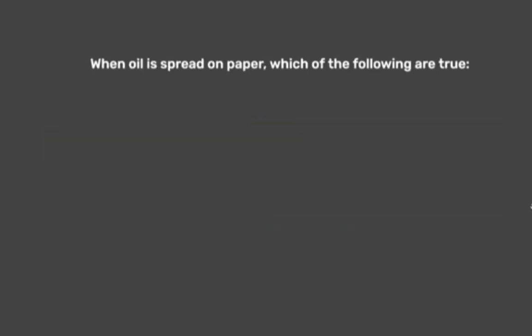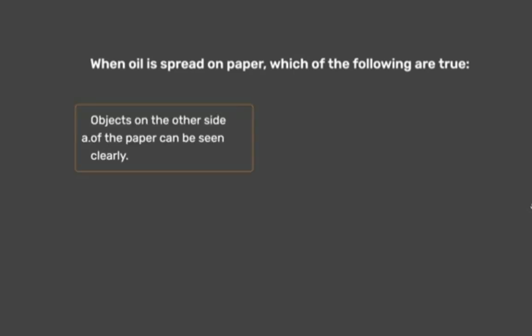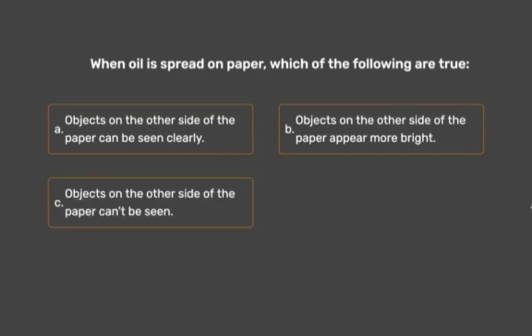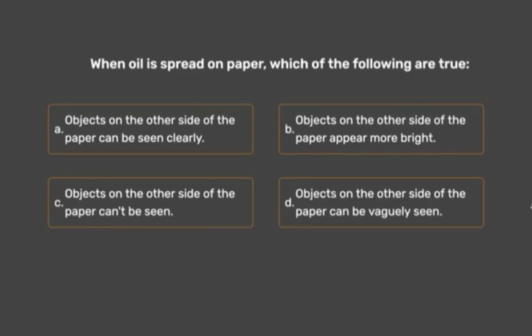Next question. When oil is spread on paper, which of the following are true? A. Objects on the other side of the paper can be seen clearly. B. Objects on the other side of the paper appear more bright. C. Objects on the other side of the paper can't be seen. D. Objects on the other side of the paper can be vaguely seen, not clearly seen.